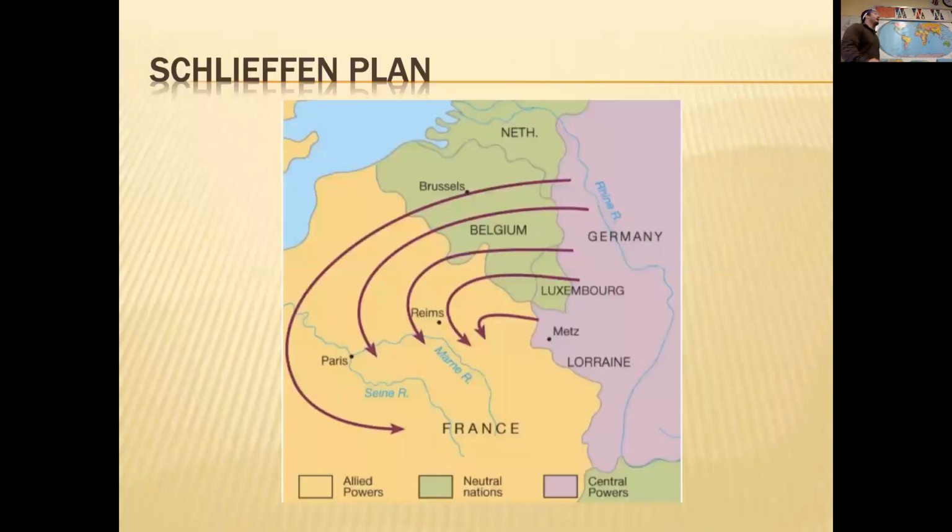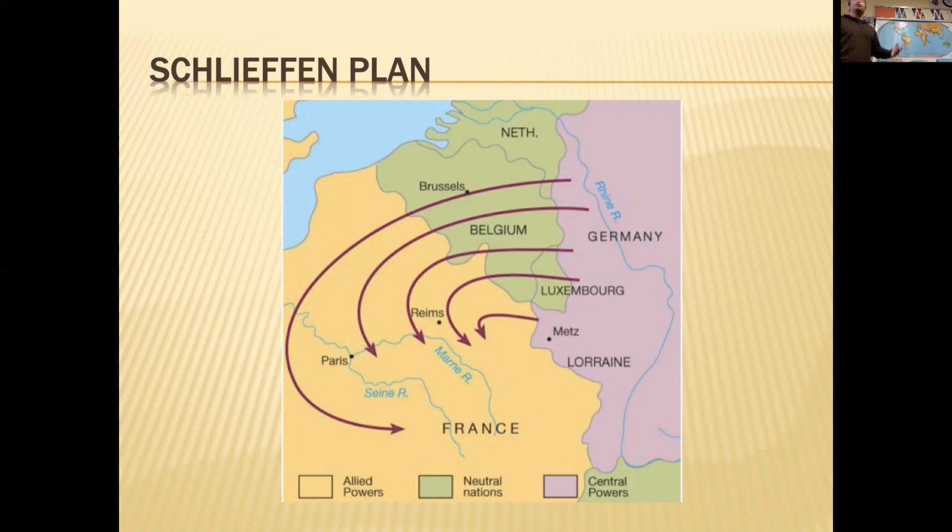All right, so the Schlieffen Plan, real quick, I just have a map to show you what it looks like. As we know, this is Germany here, Central Powers. And then here's that Rhine River I was talking about with Alsace-Lorraine. Okay, this territory that Germany acquired at the end of the Franco-Prussian War.